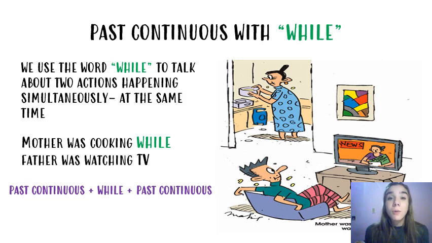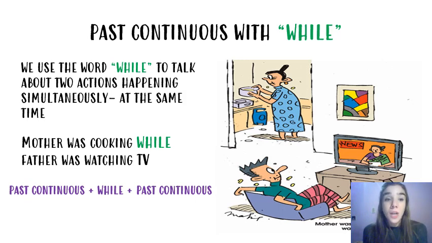So, let's have a look at the pictures that we have in this slide. We can observe a woman who was cooking and a man who was watching TV. Two actions that were happening at the same time in the past. Dos acciones que ocurrían al mismo tiempo en el pasado.